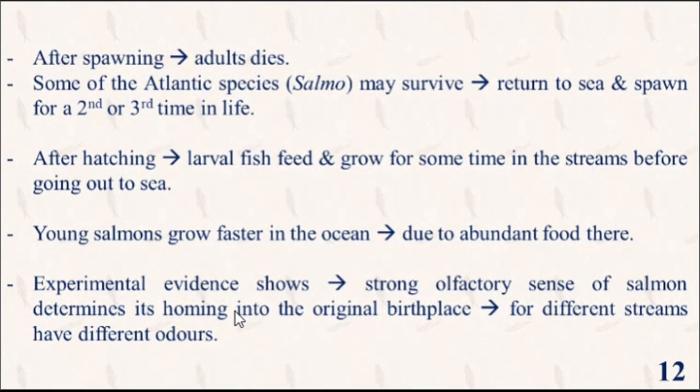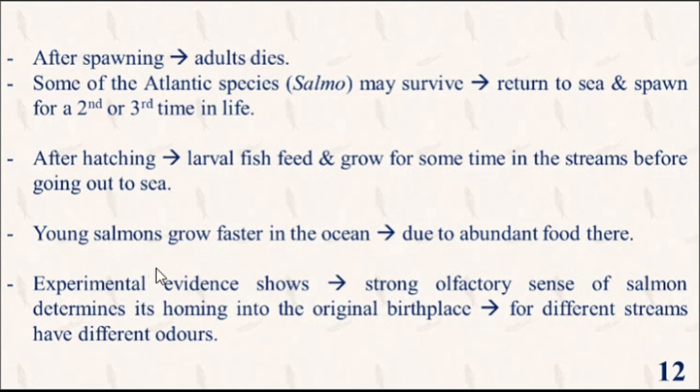After spawning, adults die. However, some of the Atlantic species survive and return to sea and spawn for a second and third time in life. After hatching, larvae feed and grow for some time in the stream before going out to sea.